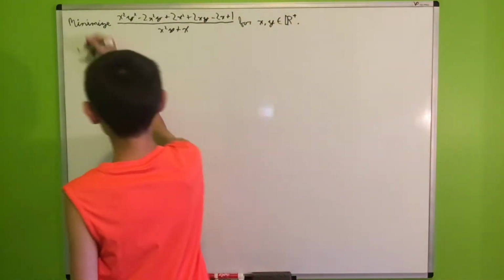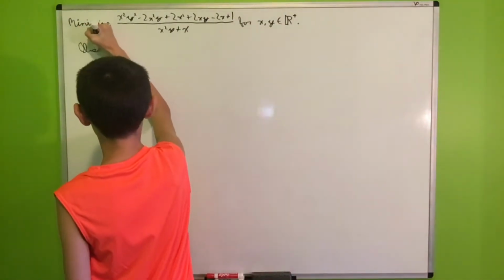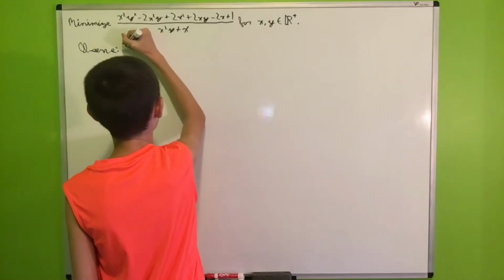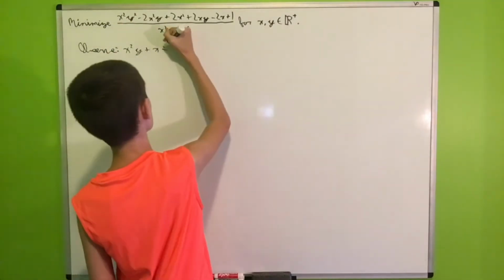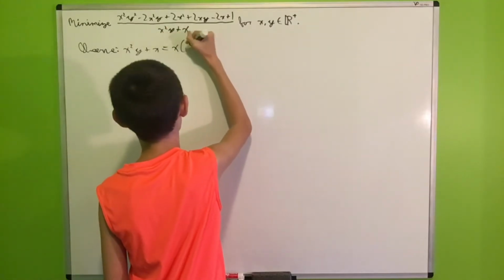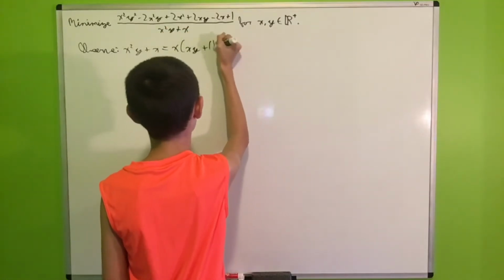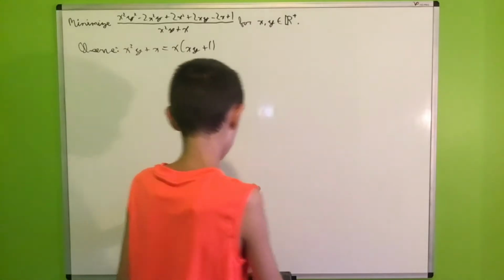So we observe that x squared times y plus x, our denominator, is exactly equal to x times (xy plus 1), factoring out an x.